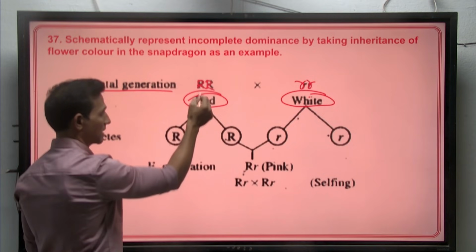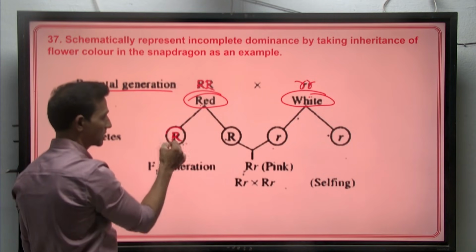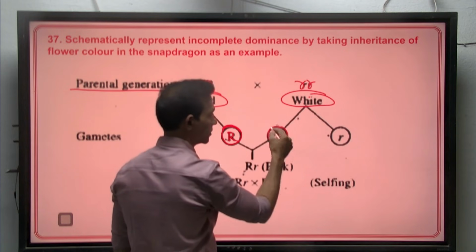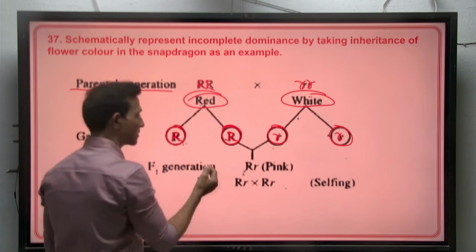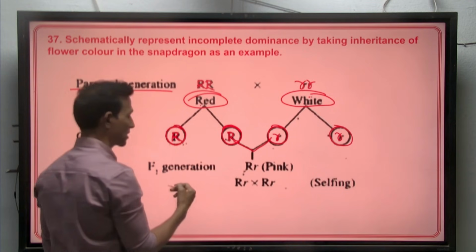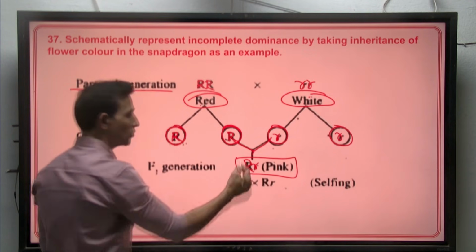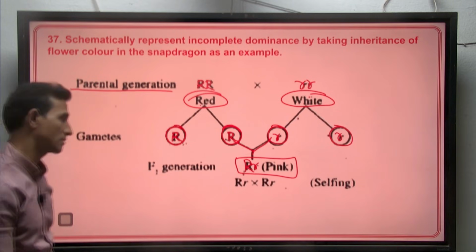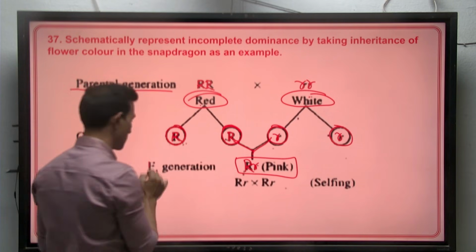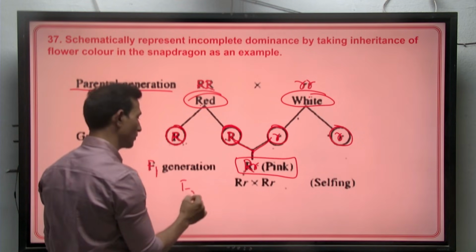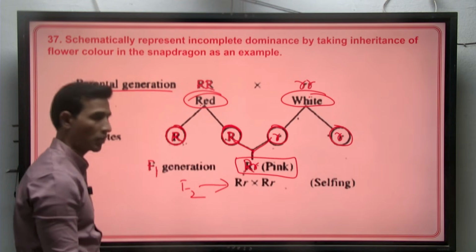Capital R gives gametes R, and white flowers produce small r. When pollination is done, they produce capital R, small r, which leads to pink flowers. So in the F1 you can find pink flowers are produced.